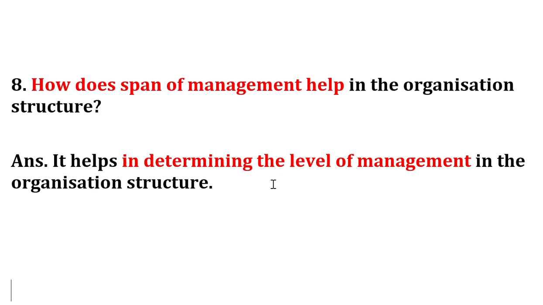In such a case, we can say that the manager or supervisor who has the ability to manage only a small number of persons has a narrow span of control. But some other managers or supervisors who have the ability to manage more workers under them have a broad span of control.